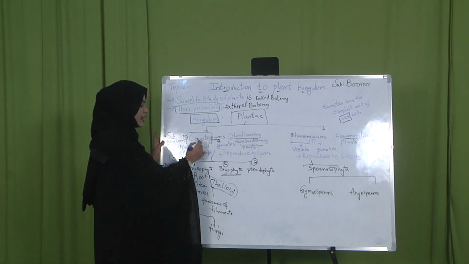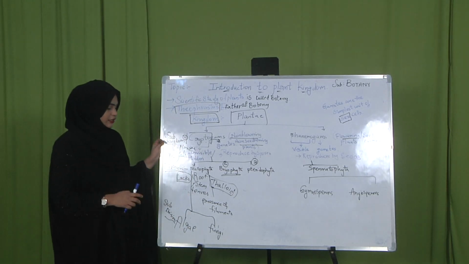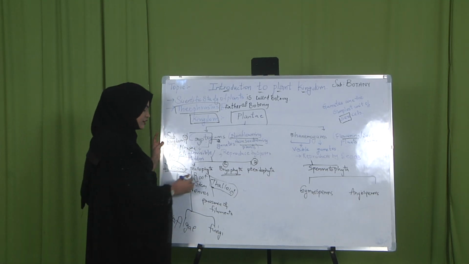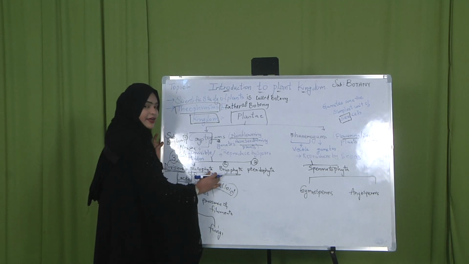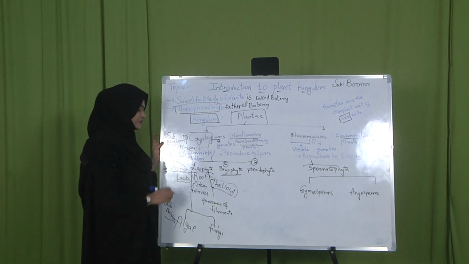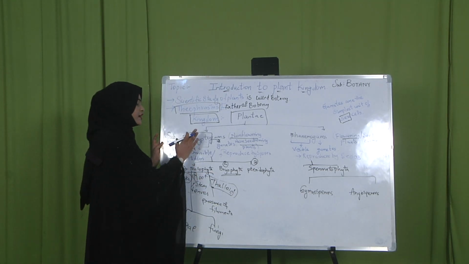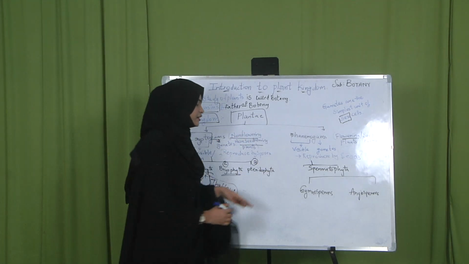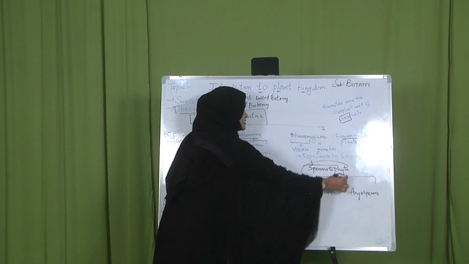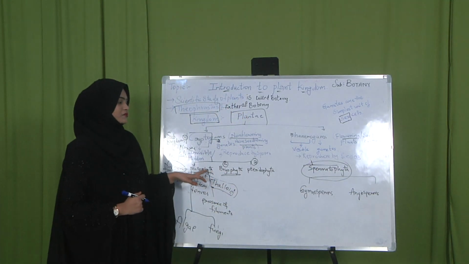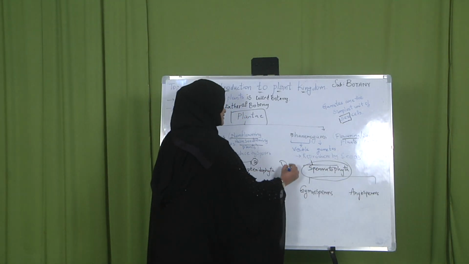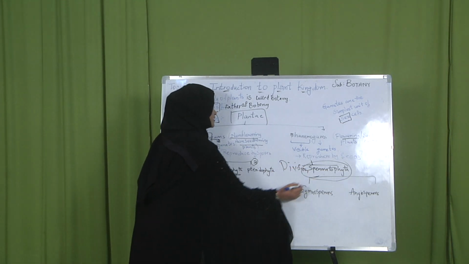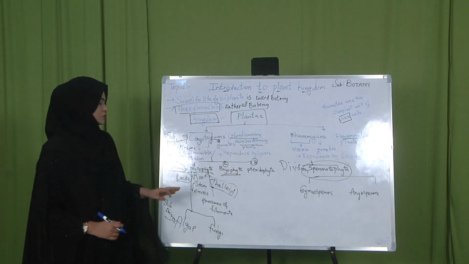Cryptogams are further subdivided into three divisions. What are those three divisions? They are Thallophyta, Bryophyta and Pteridophyta. These are the three divisions of cryptogams. Whereas phanerogams are further subdivided into one specific subdivision, which is Spermatophyta. This Spermatophyta is again further subdivided into gymnosperms and angiosperms.